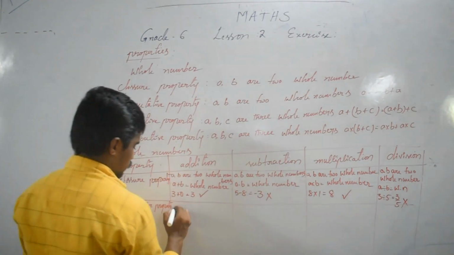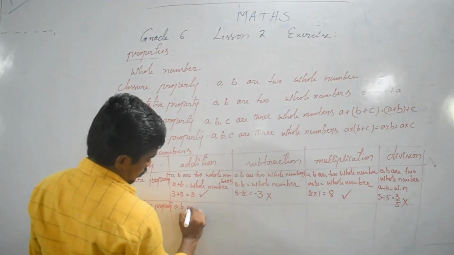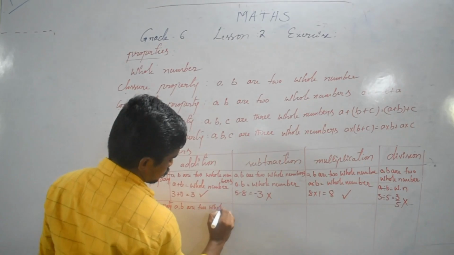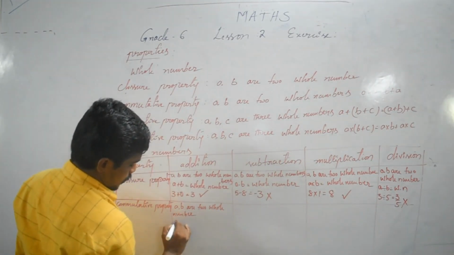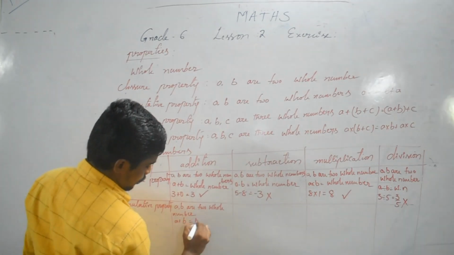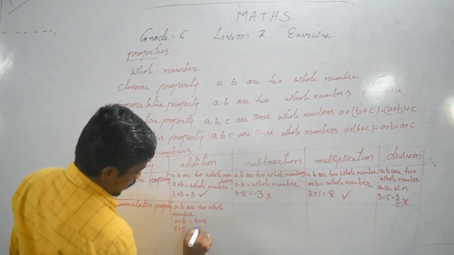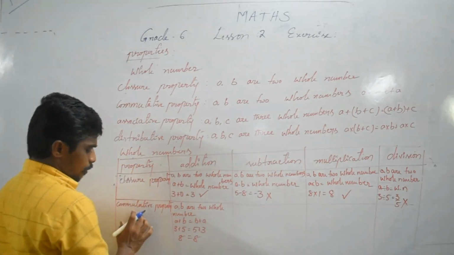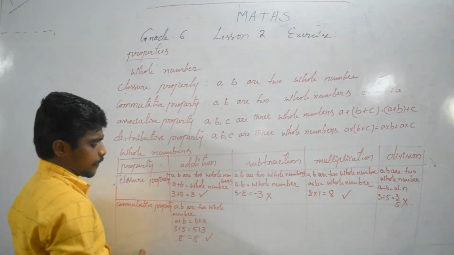Commutative property. A, B are two whole numbers. A plus B equals B plus A. 3 plus 5, 5 plus 3. So 8 equals 8. So the commutative property, addition rule is satisfied.